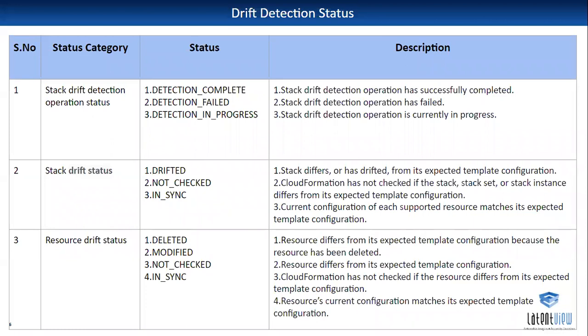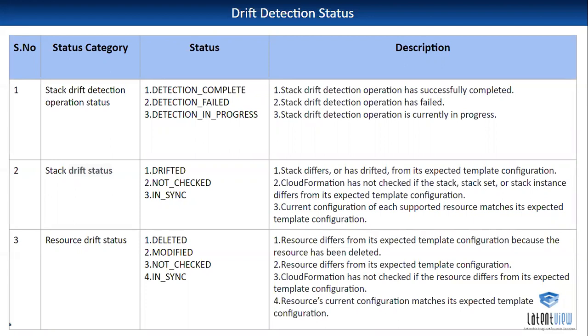First one is the stack drift operation status. Initially, we have three kinds of status: detection complete, detection failed, and detection in progress. From the names themselves, it is a generic status we maintain in AWS. Then, the serial number 2, drifted. If you get the status as drifted, it means the particular resource got drifted: something got updated, modified, or deleted.